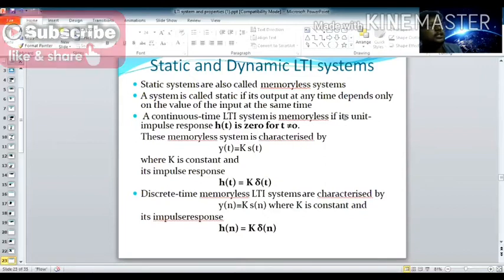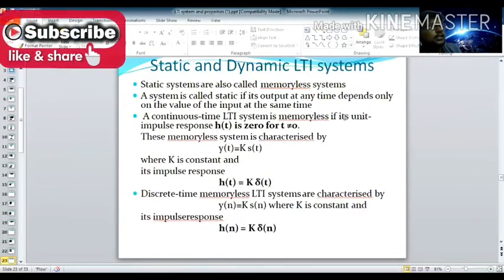So a continuous time LTI system is memoryless if its unit impulse response h of t is 0 for t not equal to 0. When the impulse response is 0 for t not equal to 0, because the impulse response becomes 1 only at t equal to 0, or only at n equal to 0.